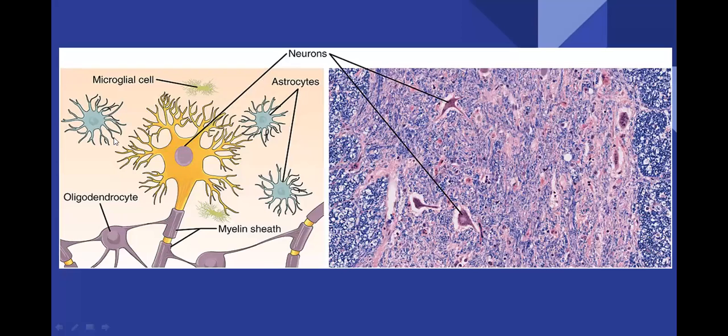So like this, in the nervous system, not only the neurons, apart from these neurons, several other accessory nerve cells also will be there. They are microglial cells, astrocytes, myelin sheath, and oligodendrocytes.